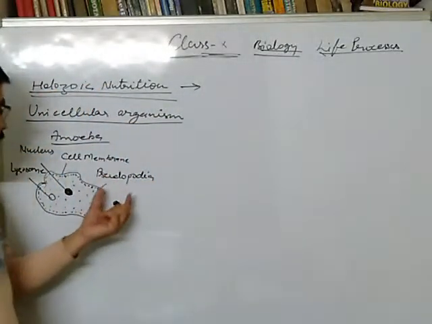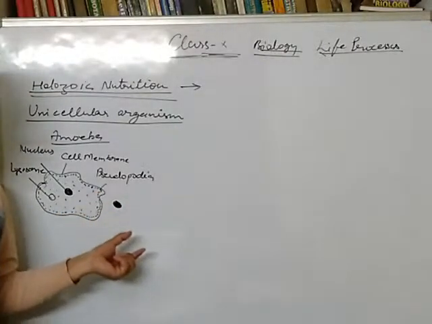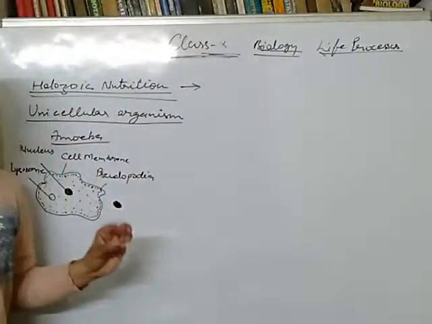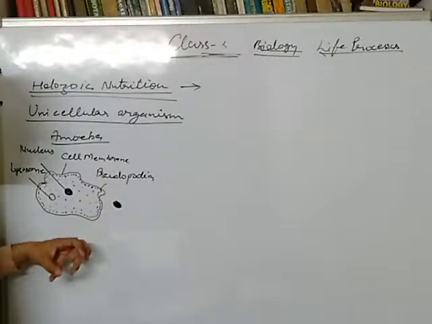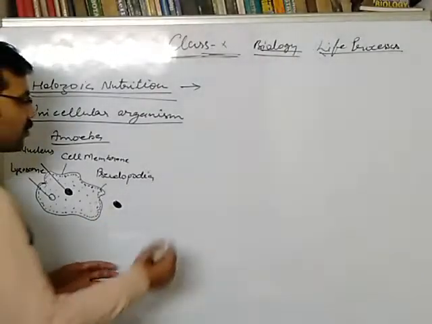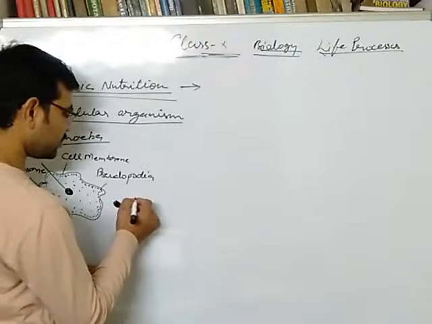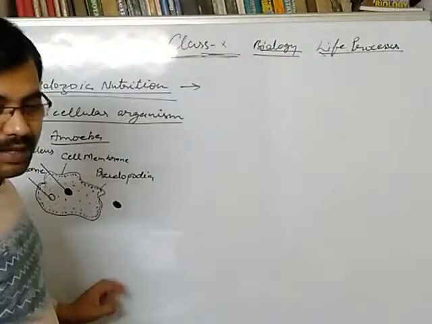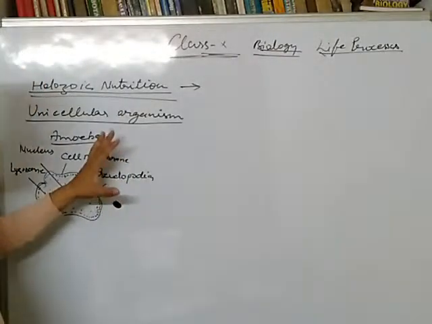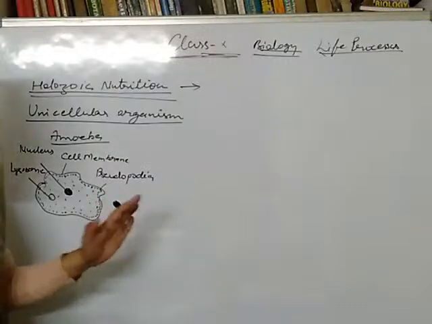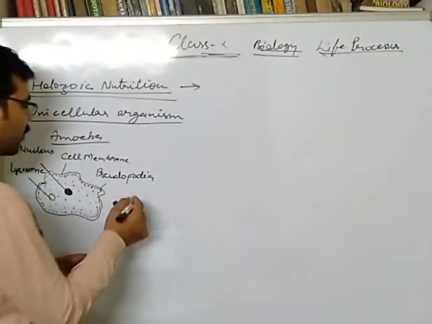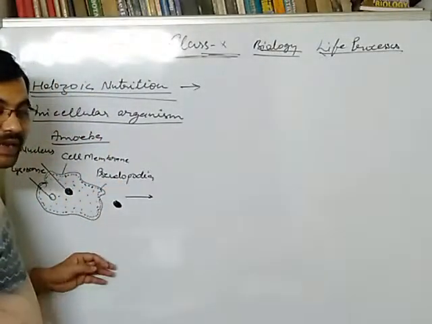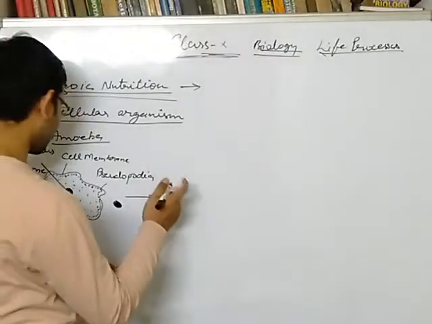So now this pseudopodia helps the amoeba to feed. With the help of pseudopodia, amoeba covers the food material. As I have told, this holozoic nutrition has five steps, that's why I am going to show holozoic nutrition in amoeba with the five steps. Now amoeba is going to perform ingestion. Let's see how it does it.